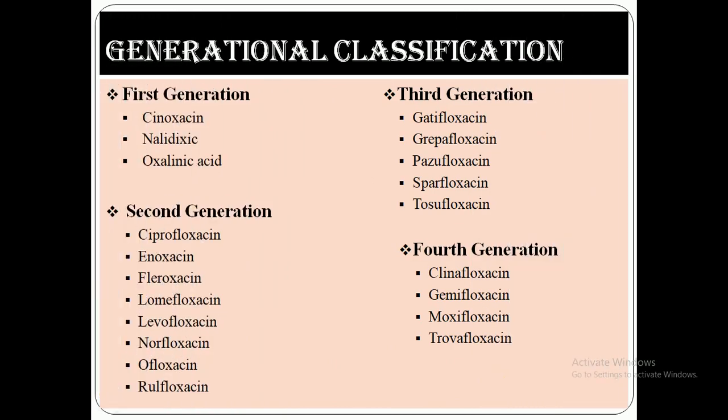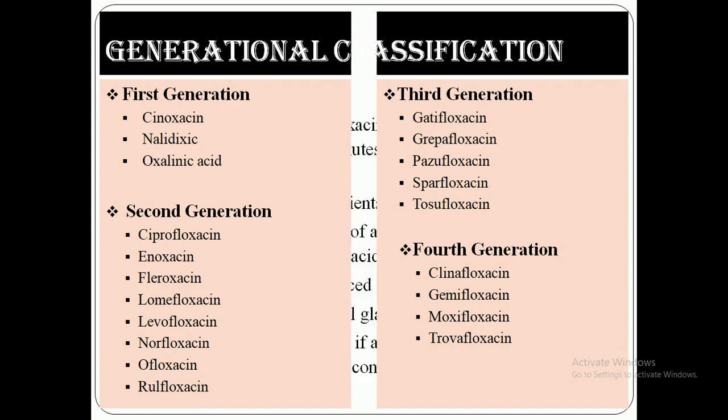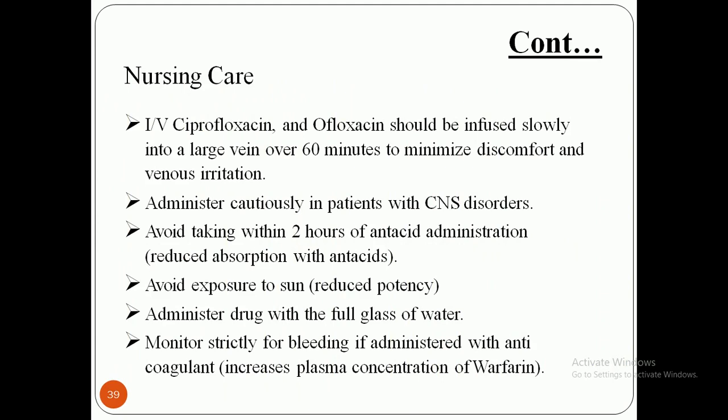We have already talked about the different generations and how these drugs can be used in a variety of infections. The gram-negative activity of the third generation is greater than the second generation, and the gram-negative activity of the second generation is greater than the first generation, while the first generation antibiotics are active against gram-positive bacteria.